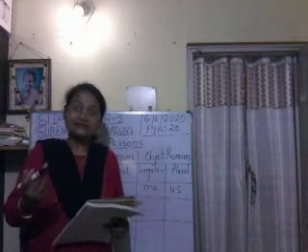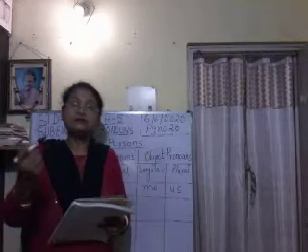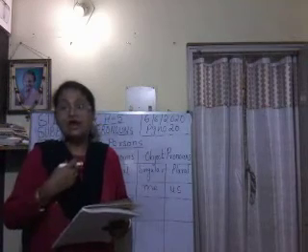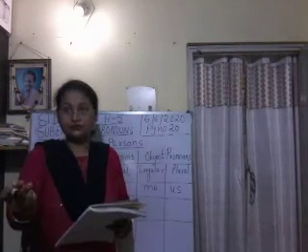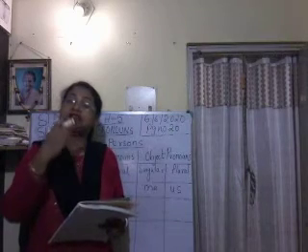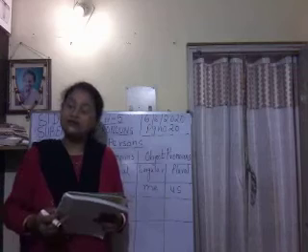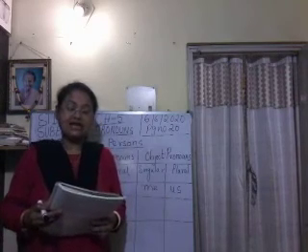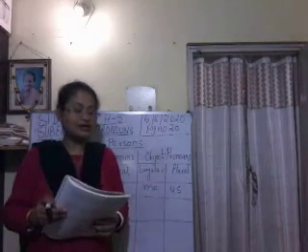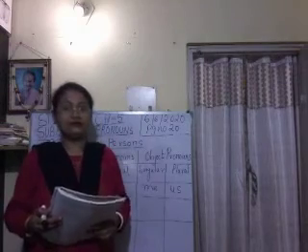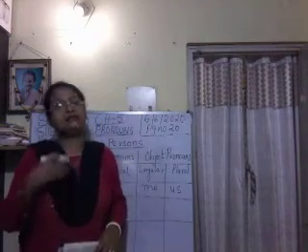Now second person. Second person means the person spoken to. Now I am speaking to you. Whom am I teaching? I am teaching you, isn't it? So you is second person, and you is the second person pronoun in both singular and plural form. If there is one child, I will say you.